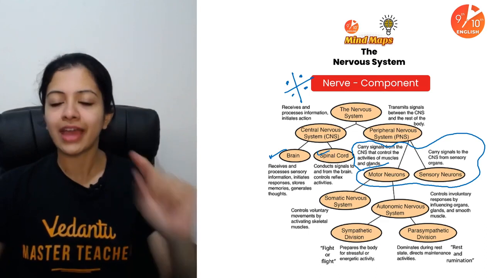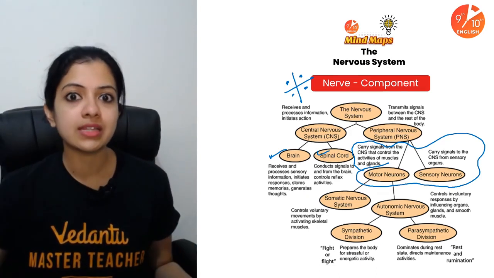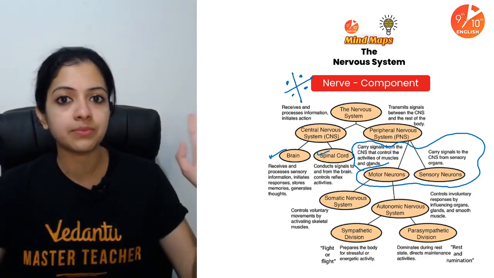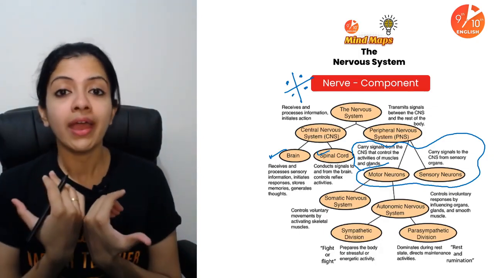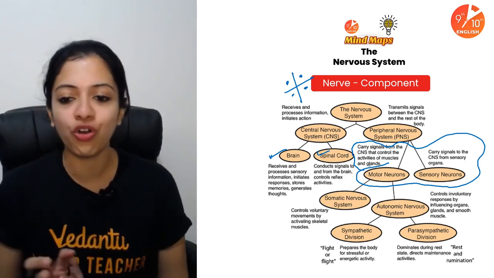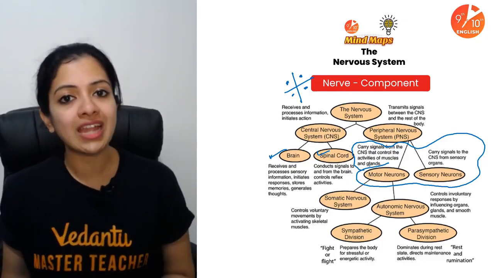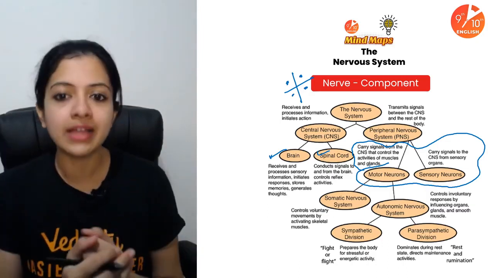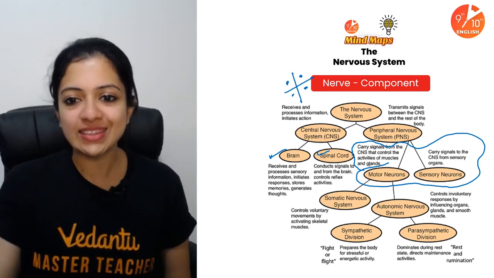Remember always, I know my regular children know the example I'm going to say. For sympathetic, fight or flight: the snake example, the tiger example, which I have told you like 100,000 times. Please remember that here. Your body feels sympathy for you and wants to help you escape the dangerous situation. That is the sympathetic division of your nervous system. And then there is the parasympathetic division, which helps you rest and digest to get back to normal once you've overcome that difficult situation. Okay, so this is it.